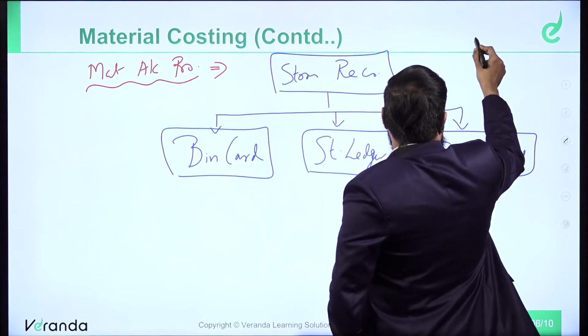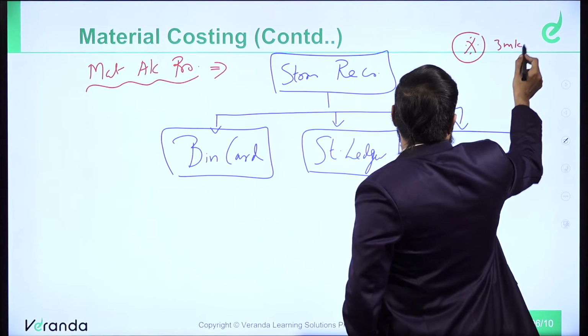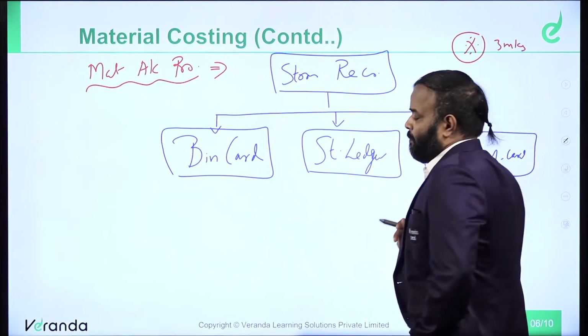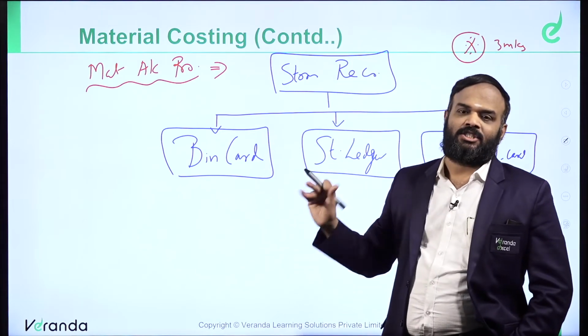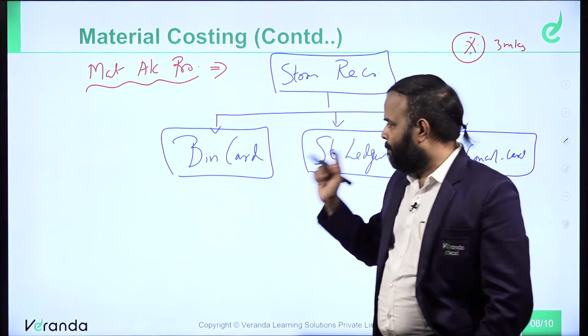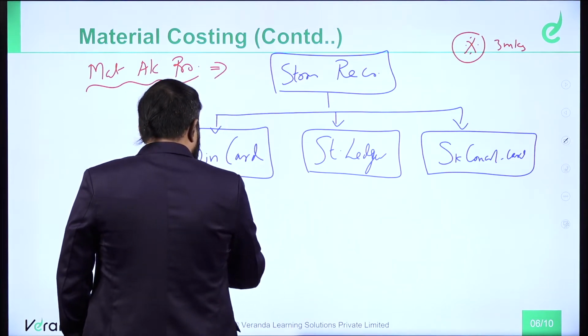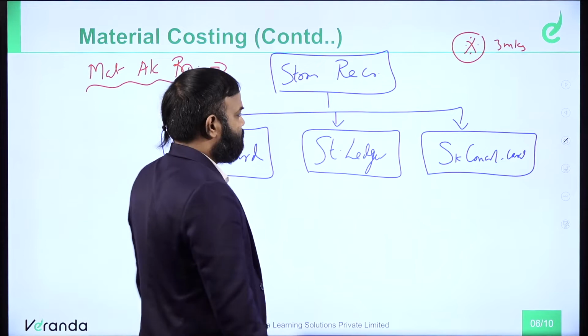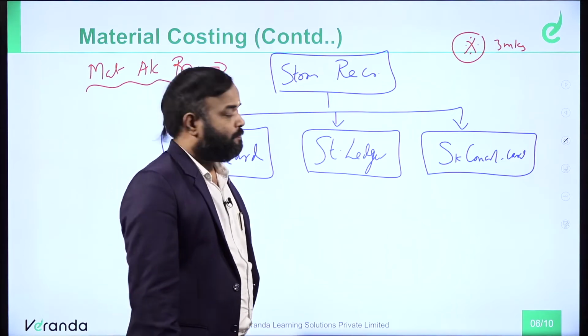Explain stores record. It's a frequently asked 3-mark question. So stores record consists of what plus what plus what? Bin card, stores ledger and stock control card. Bin card represents a mere quantitative record.